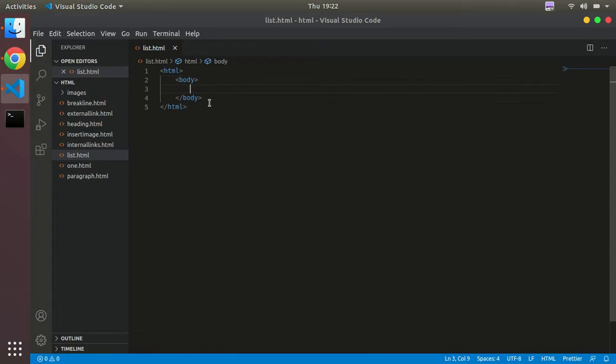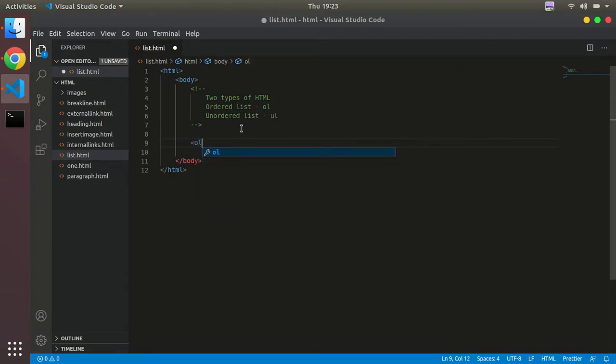and again there are two types of list in HTML. So I will just comment it out. HTML. To use the ordered list, it has the tag OL. We have to use the OL tag for an ordered list, and to use an unordered list, we have to use the UL tag, unordered list. OL, UL. So we will just implement it here.